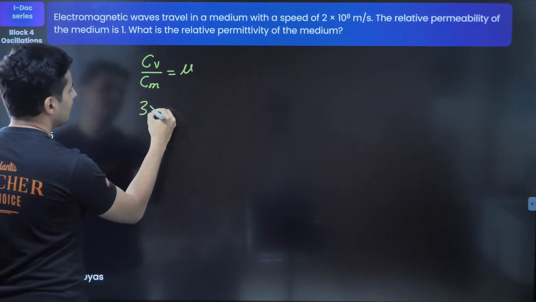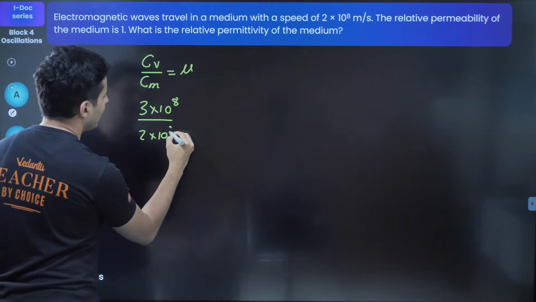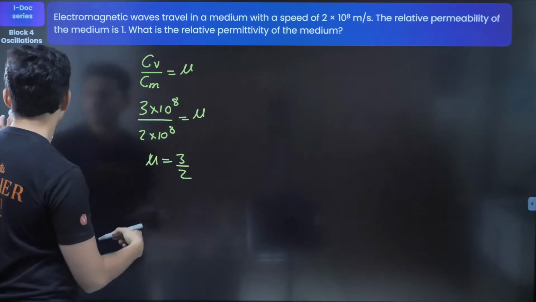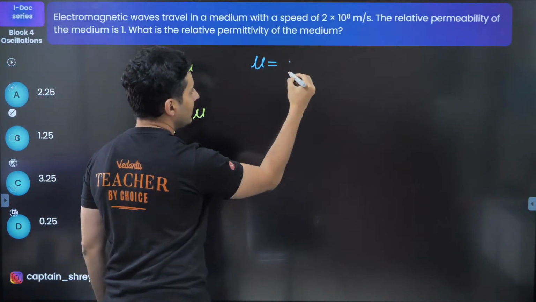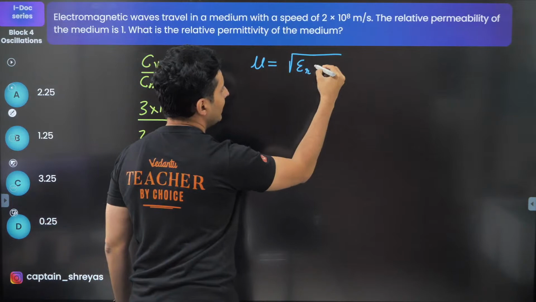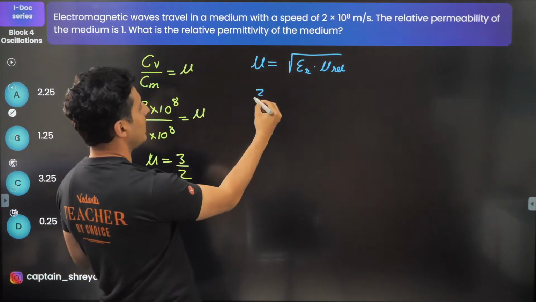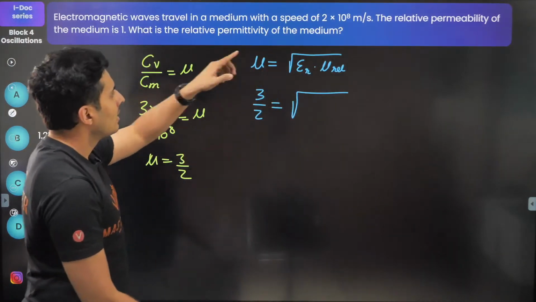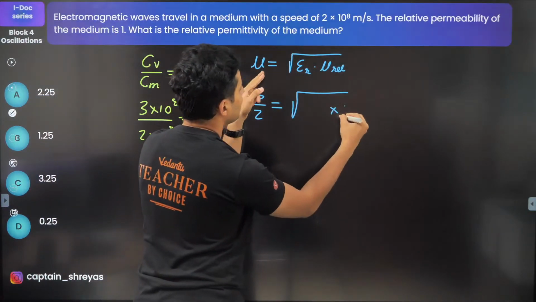In vacuum it is 3 into 10 to the power 8. In the medium it is 2 into 10 to the power 8. This is mu, so mu is basically 3 by 2. Interesting. One more thing which I know is refractive index is the relative permittivity into relative permeability. Mu is 3 by 2 from here. Relative permeability is 1.